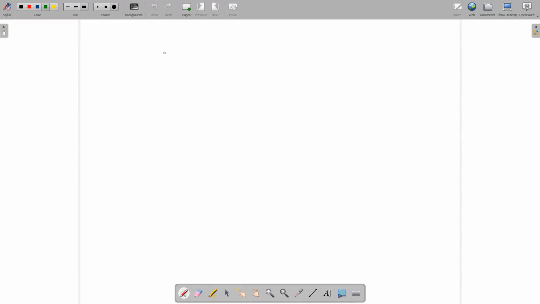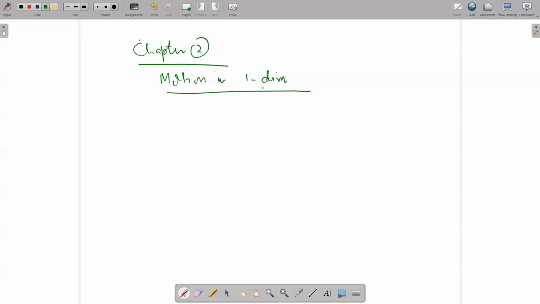Chapter number 2 is related with motion in one dimension. Before discussing this, first we will see the types of motion.